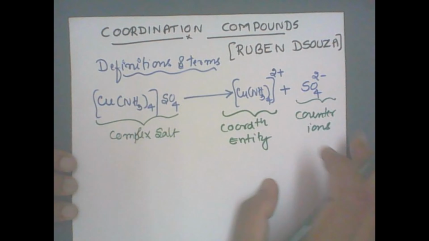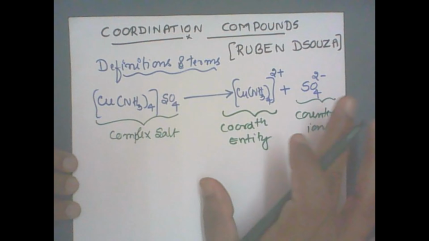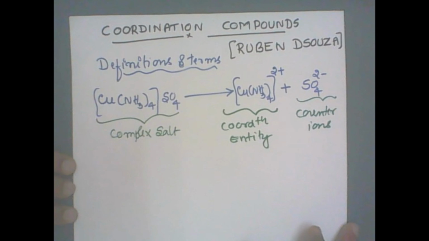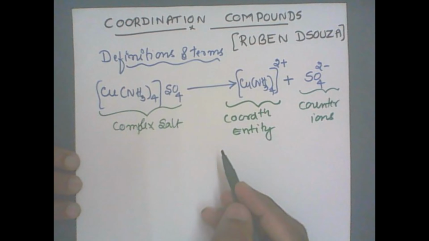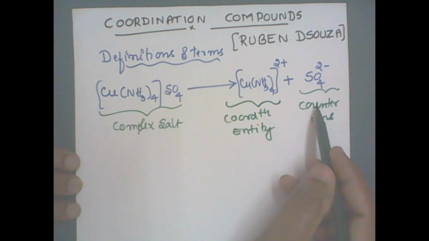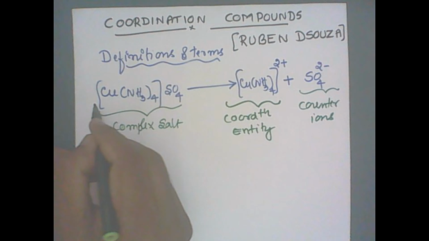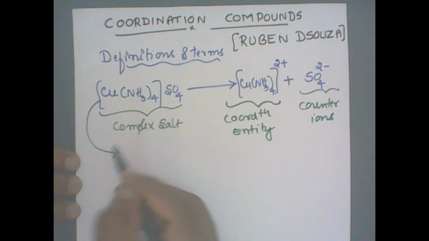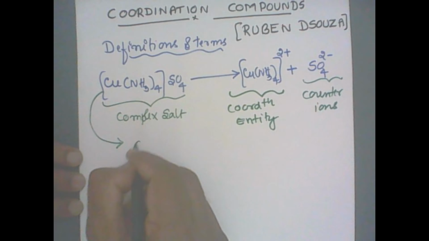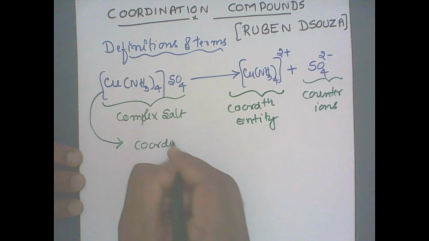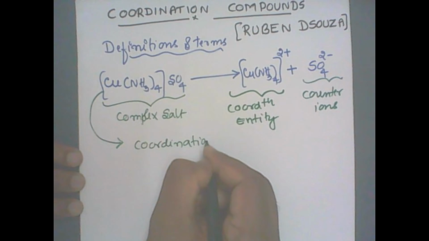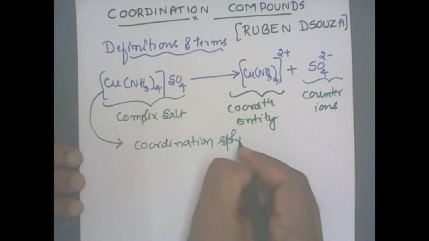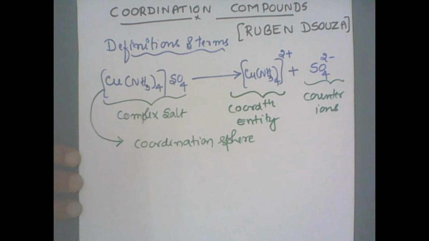That means counter ions easily dissociate, they are ionizable. Now, other than this coordination entity and counter ion, we also write the square bracket. What is the square bracket called? The square bracket is called the coordination sphere.